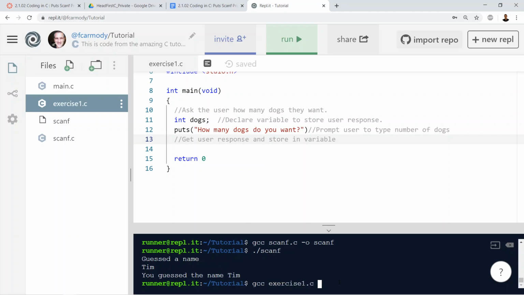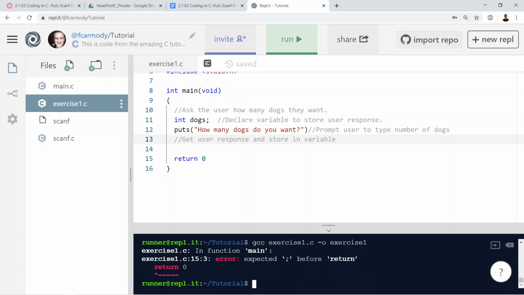And send the output, that's -o. I'm saying, send the output, lowercase o, to the file with the same name. I could name it anything. In this case, exercise1. Traditionally, we just do exercise1, whatever the name of the source file is, but with no .c on the end. And I hit enter. Go. Okay, I always forget my semicolons. So you notice I got an error, so now I'm just going to up arrow to get my most recent command that I typed. It's a history. I can just keep up arrowing and get all of my previous commands so I don't have to retype it.